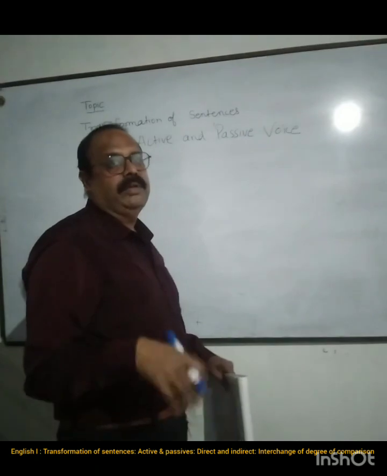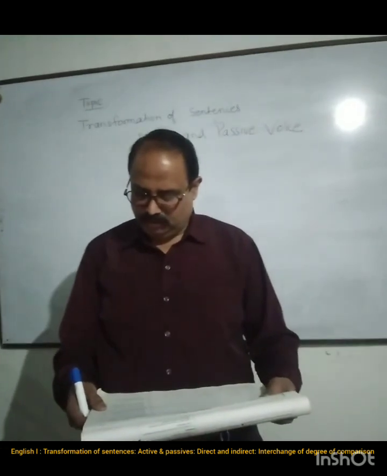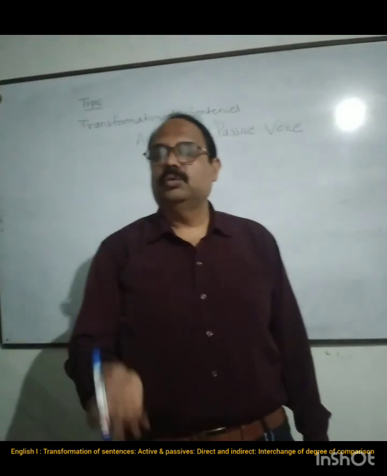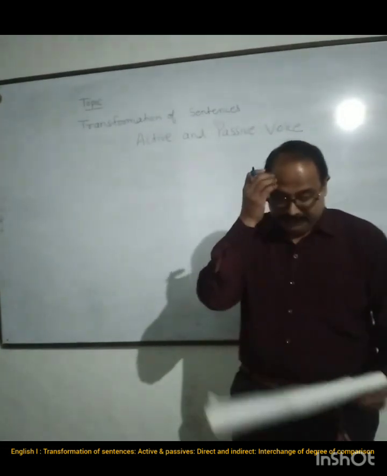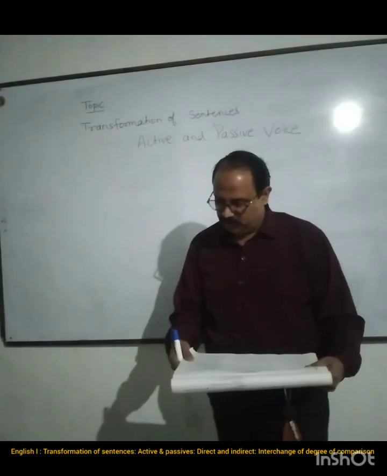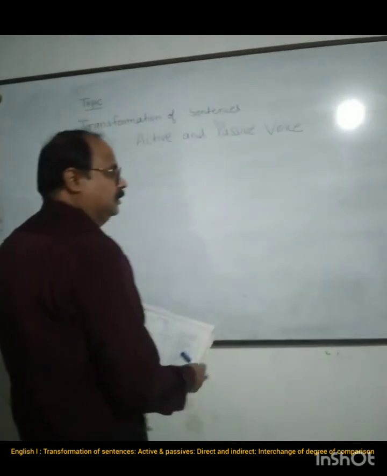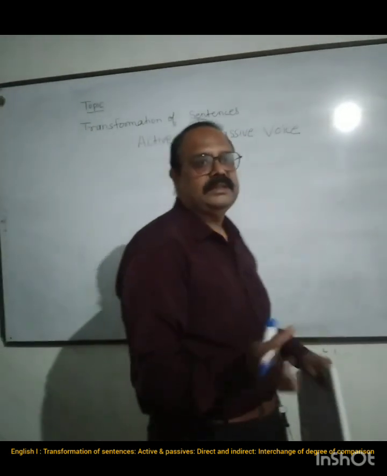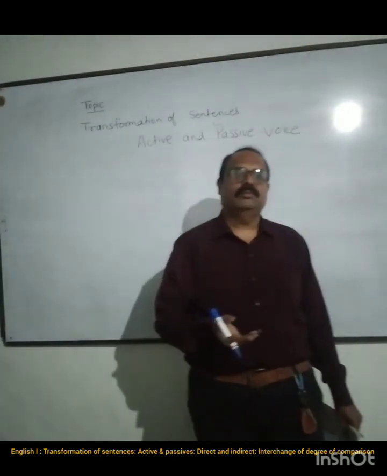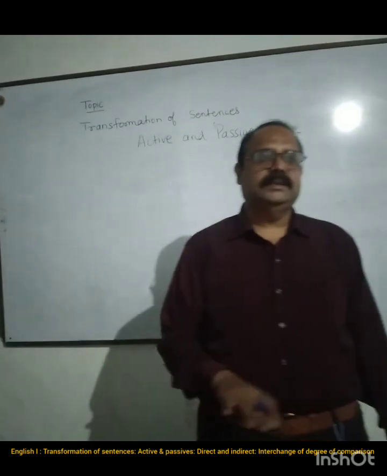Okay. Now you see that when we are changing from active to passive, what happens? A verb is said to be in active voice when the person or the thing denoted by the subject acts or is active. Okay. So what is an active voice? Active voice is one in which the person or the thing denoted by the subject acts or is active. Okay. Then we say it is in the active voice. And we can also say that when the subject is the doer of the action, when the subject is directly doing some action. Okay. So then we say that this is in active voice.